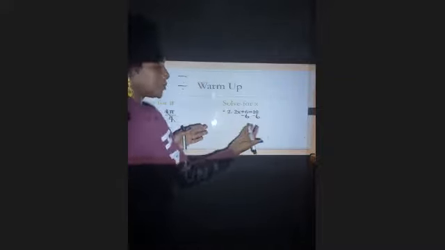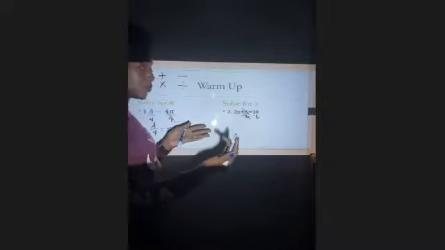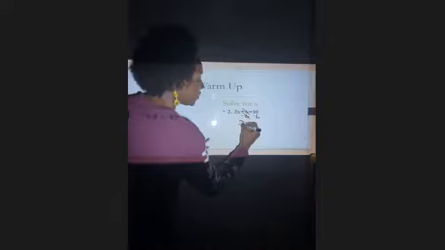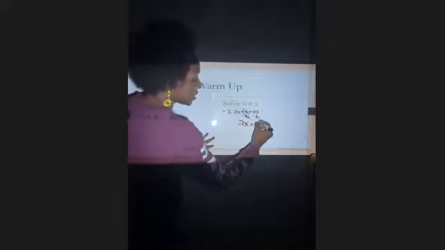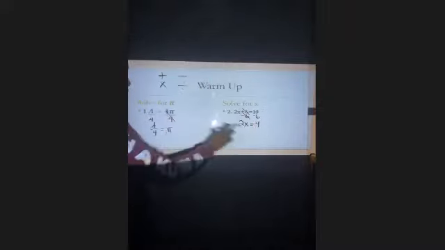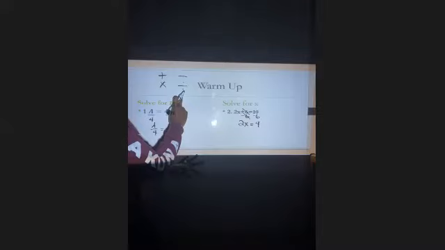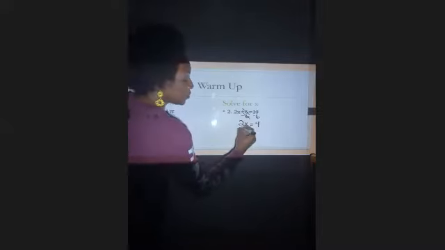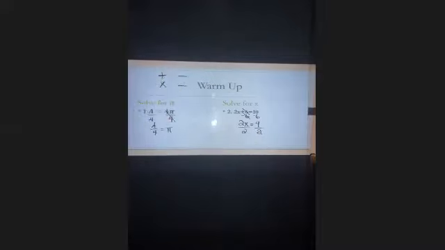I need to make sure to keep the equations balanced. So +6 minus 6 will be 0. I'm left with 2x, and on the other side, 10 minus 6 is 4. Almost done. This looks similar to the problem we saw over here. We know that that is multiplication, and I need to undo that multiplication by using the operation of division. So I'm going to divide both sides of the equation by 2.